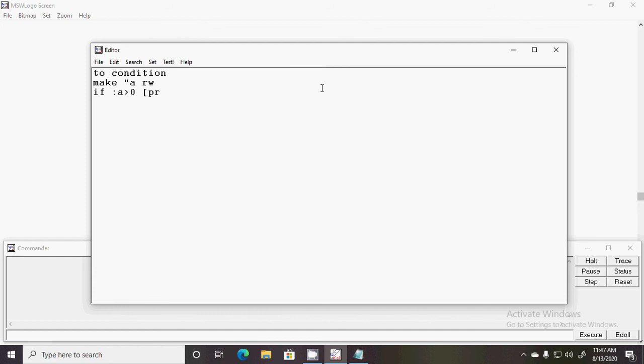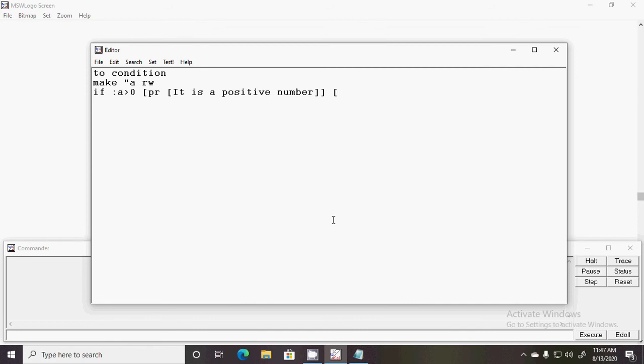What will it print? It will print "it is a positive number." Whatever you write here, exactly it will print like that. So if this condition is true, this statement will be executed.